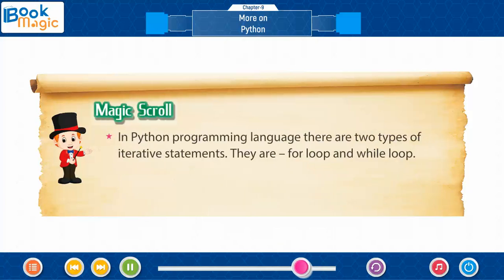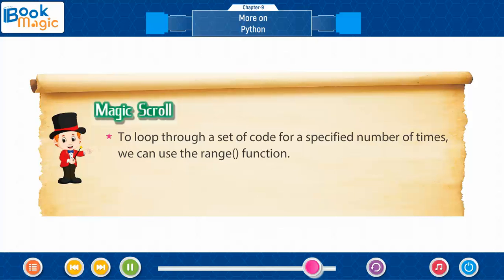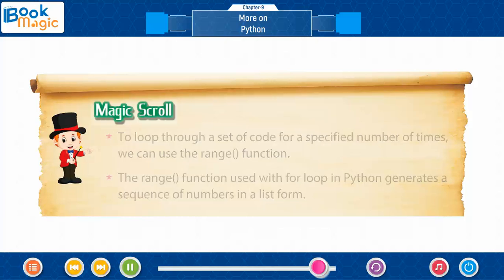In the Python programming language, there are two types of iterative statements. They are the for loop and the while loop. Python membership operators play a vital role in controlling the working of a loop. Out of the two membership operators, in and not in, the role played by the in operator is quite significant. To loop through a set of code for a specified number of times, we can use the range function. The range function used with a for loop in Python generates a sequence of numbers in a list form.